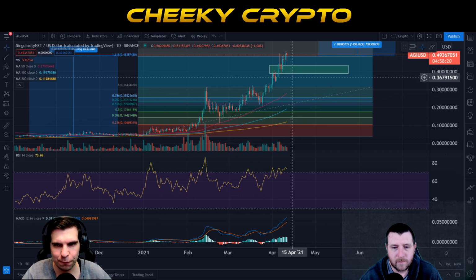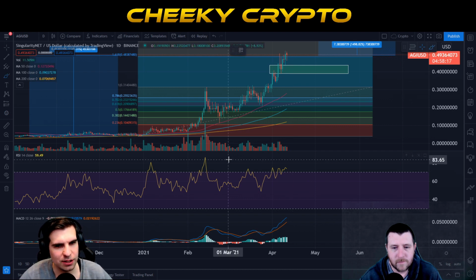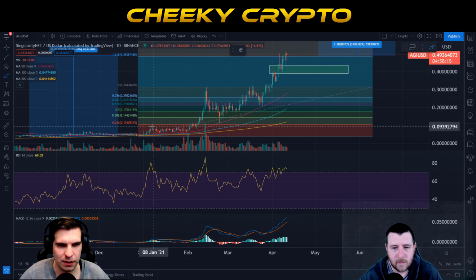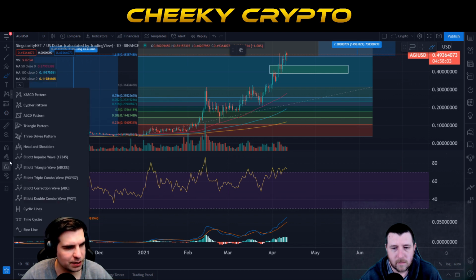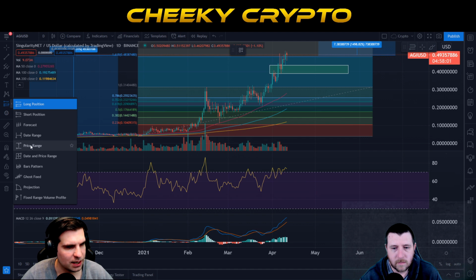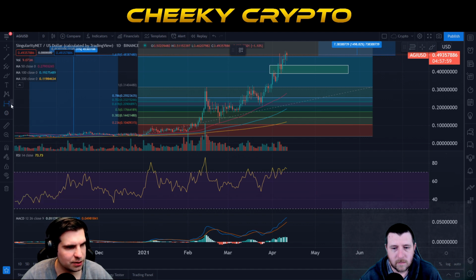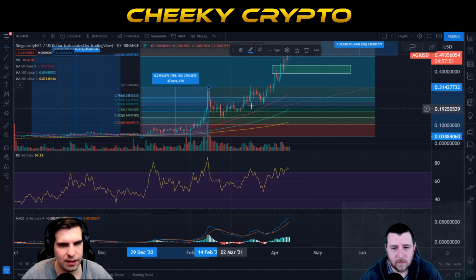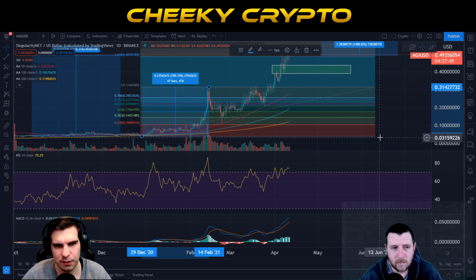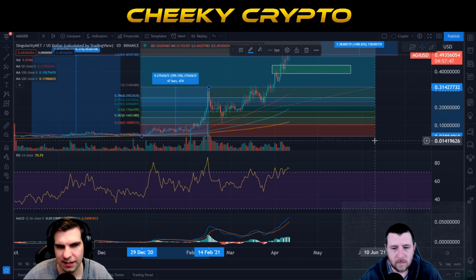Let's get into the fresh update now. So as we look at this chart, we have all these candles running and our Fibonacci retracement tool running from the 29th of December through to the high that was achieved here on the 14th of February. I'm going to grab the date and price range, so from the 29th, from that low through to that high there. So that was a 709% move that took 47 days to complete.